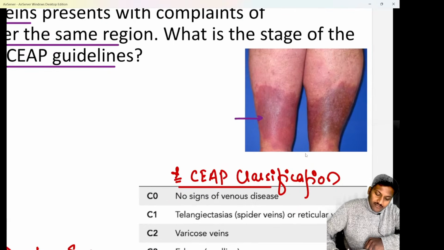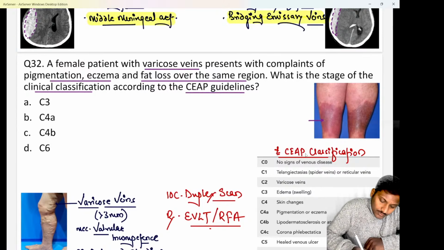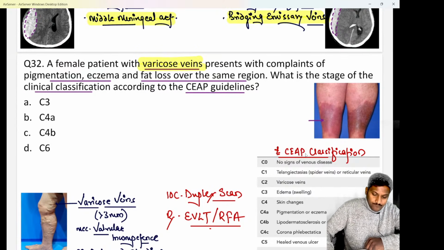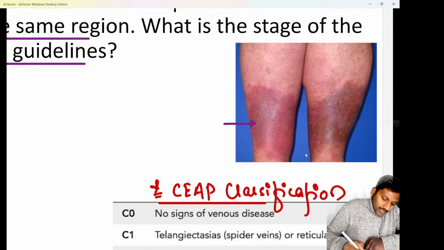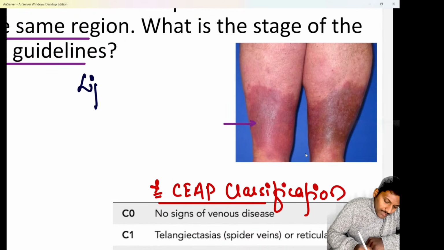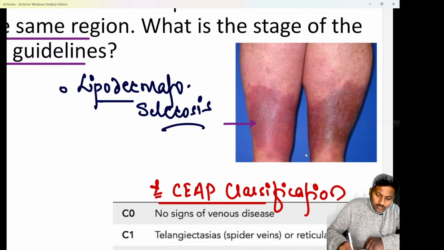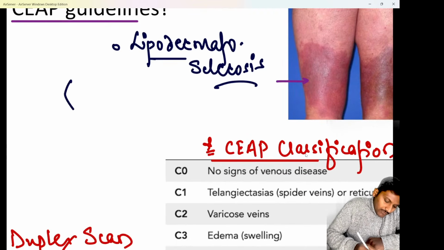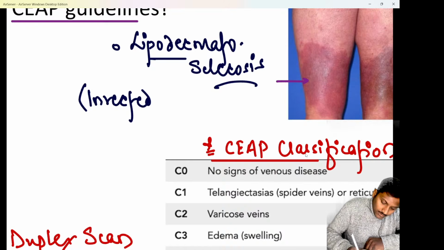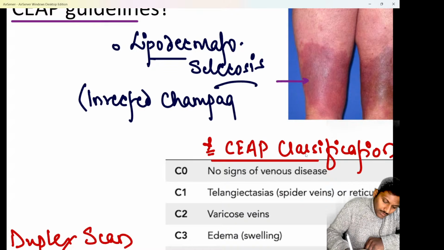I hope all of you are quite aware that whenever a patient of varicose veins comes to us with these kind of features, you are able to see this is a classical condition of nothing else but LDS, also known as lipodermatosclerosis. Yes, so in patients of varicose veins, whenever there is going to be fibrosis of the skin as well as the fatty tissue, we know that is called as lipodermatosclerosis, giving you a very classical appearance known as inverted champagne bottle appearance. So this picture which is shown over here is a classical case of lipodermatosclerosis, classically giving us the inverted champagne bottle appearance.